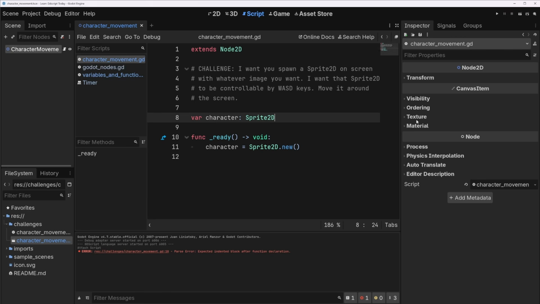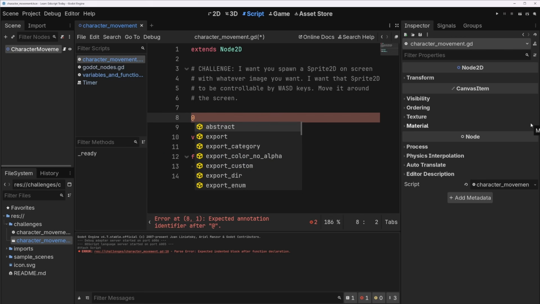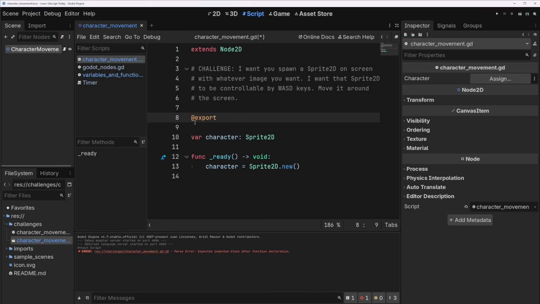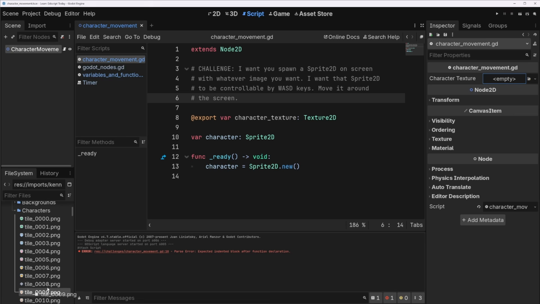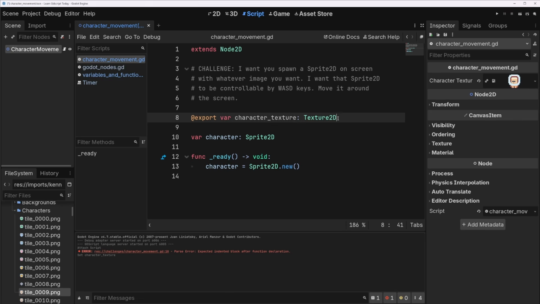We can preload. I'll show you another way to do loading in stuff. The preload's fine also. We used export before for a numerical value, but in this case, we can just drag in a texture. So we'll do var character_texture: Texture2D. You'll notice that we already have a character texture option now in the inspector on the right here. Let's find a guy we like in import, tiles, character. I'll make a little yellow alien this time. Oh, he's cute. Okay. Spectacular.